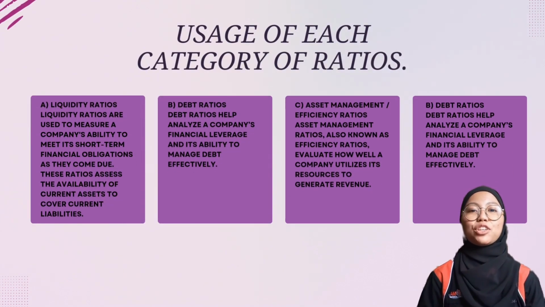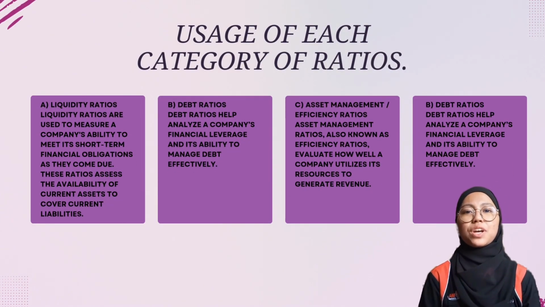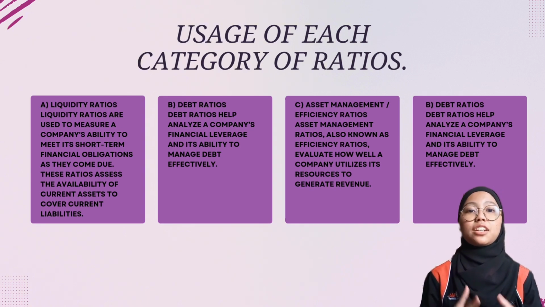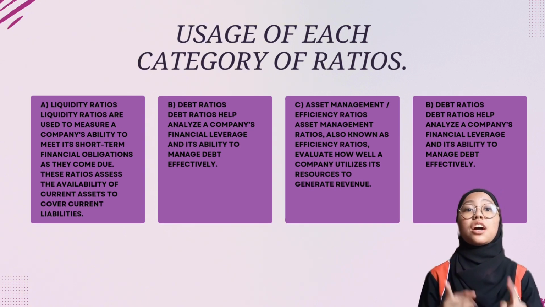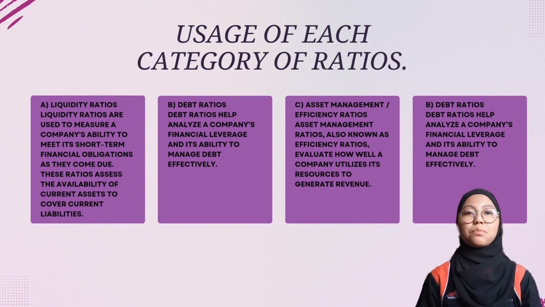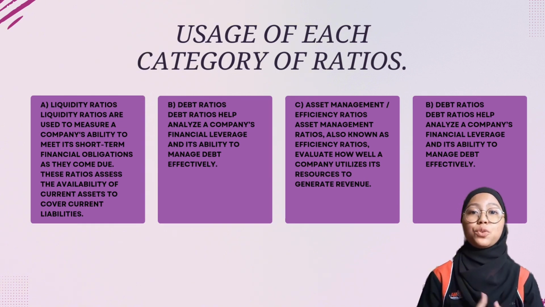I will explain about the usage of each category of ratio. Let's start with liquidity ratio. This ratio shows if a company can pay its short-term debts using its current asset. Examples include the current ratio and quick ratio. Next, we have debt ratio. This ratio measures how much debt a company uses and its ability to repay it. Key examples are the debt ratio and debt to equity ratio.